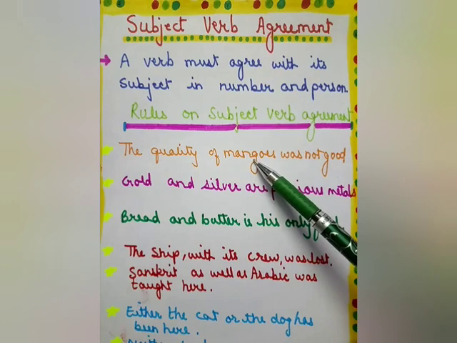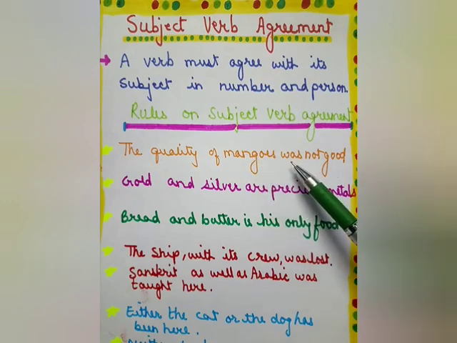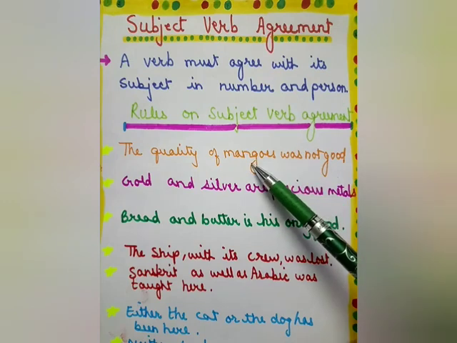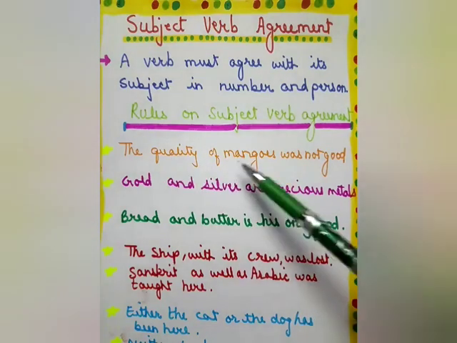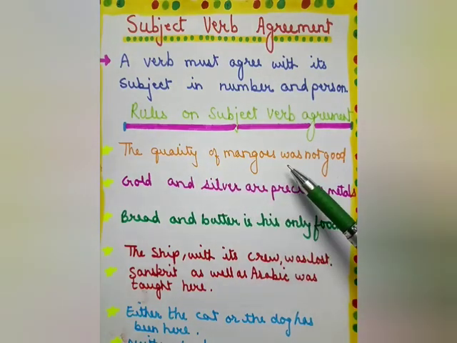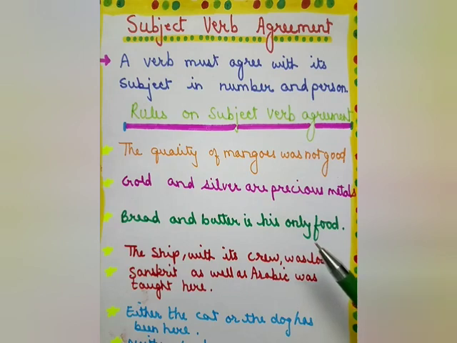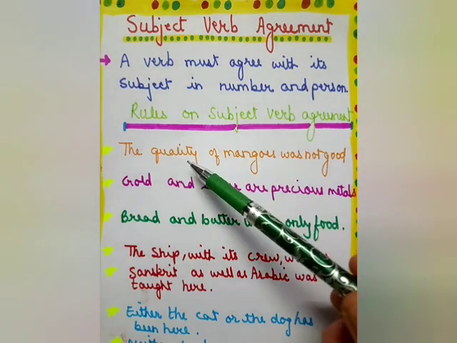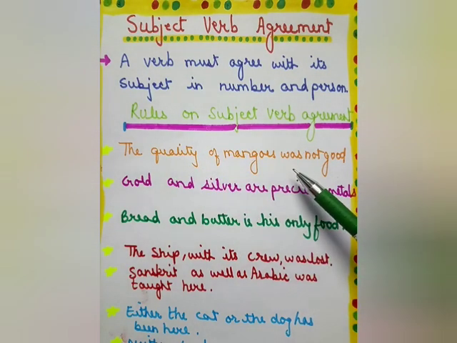Mangoes, plural, but was is used because we are not talking about the mangoes, we are talking about the quality of mangoes. So here a singular verb is used. Quality of mangoes, quality, singular. So was is also singular.